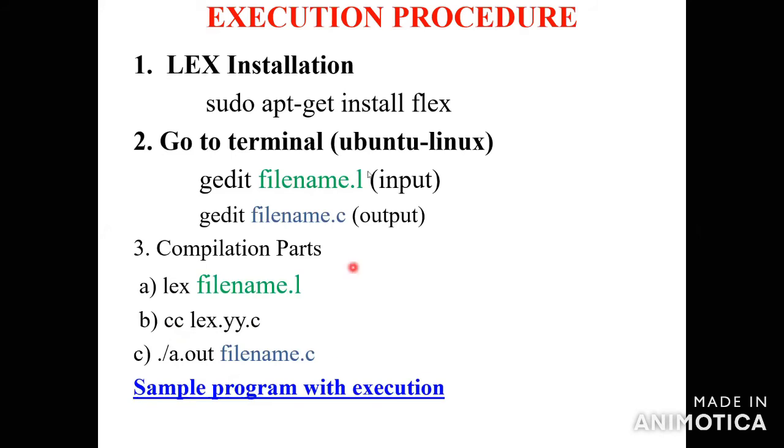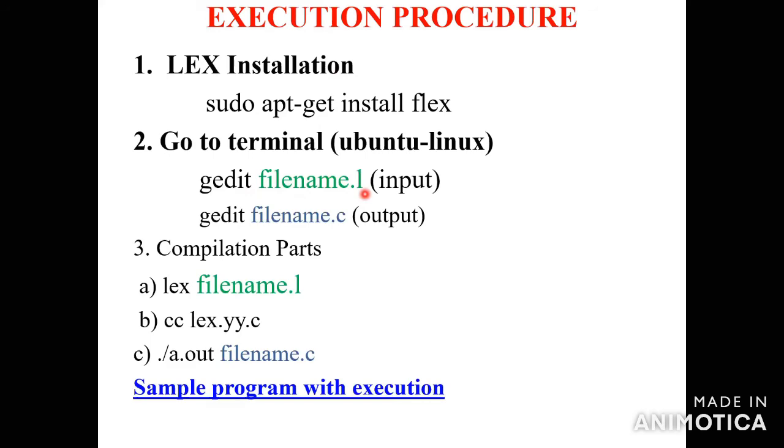So first you install the Ubuntu software. After that you install Lex: sudo apt-get install flex. Then go to the terminal, gedit filename.l. The file name is nothing but your wish. Initially you write the program as a Lex program, and the Lex program is saved as .l.